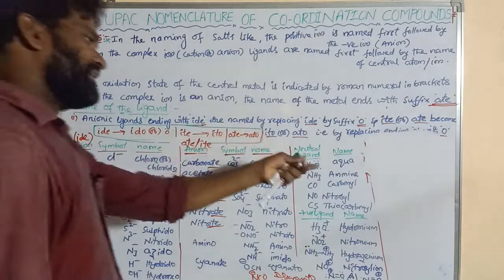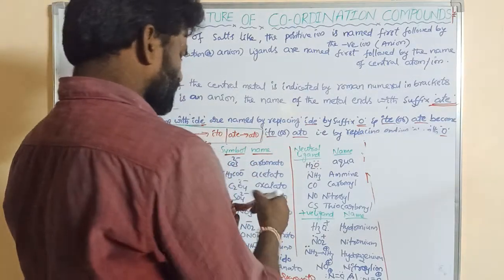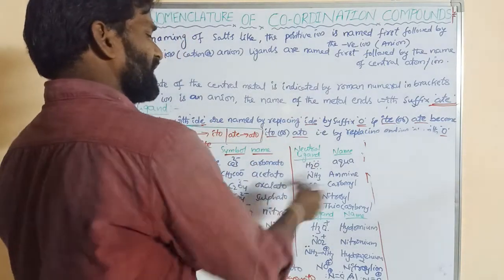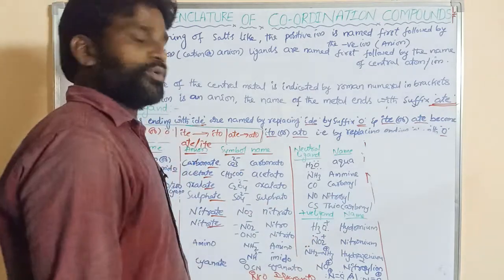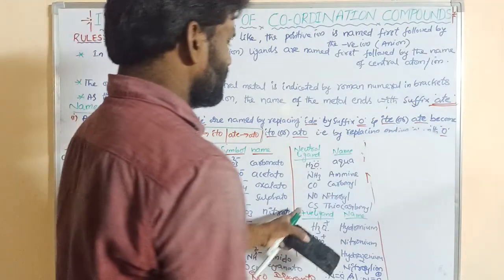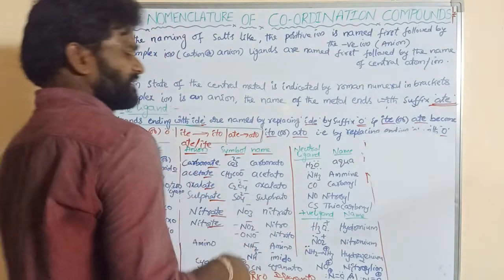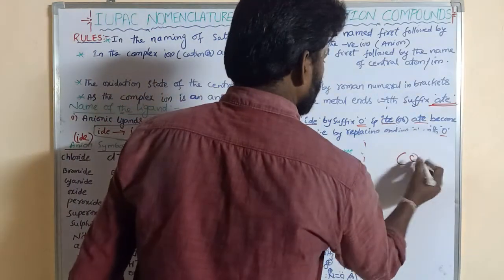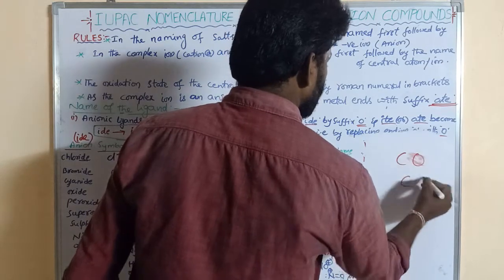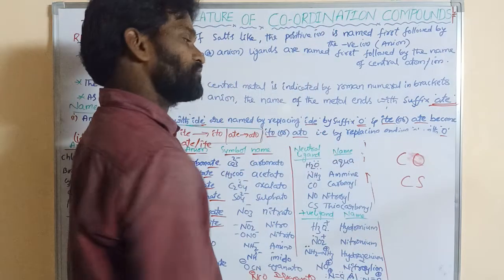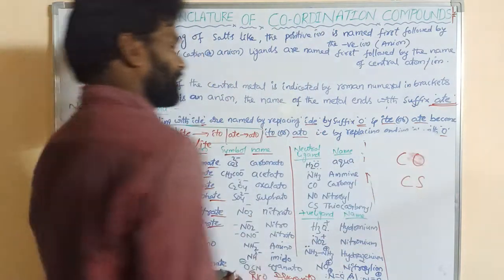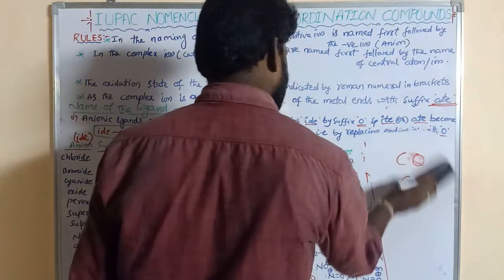Some neutral ligands can be changed. Water is said to be aqua. NH3 is amine. CO is said to be carbonyl. NO is said to be nitrosyl. If the oxygen in carbonyl is replaced by sulfur, that is said to be thiocarbonyl. This is carbonyl, this is thiocarbonyl.